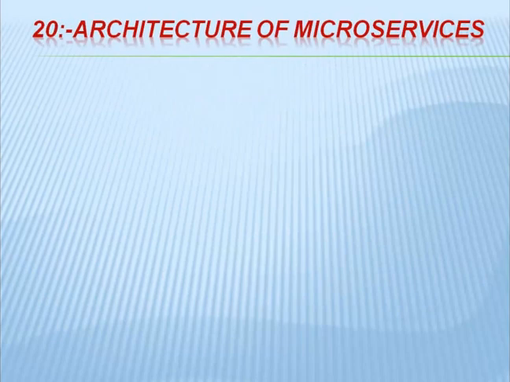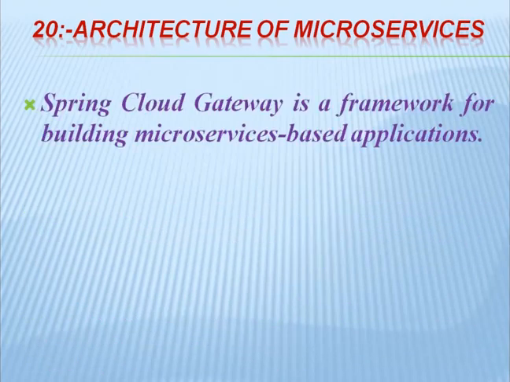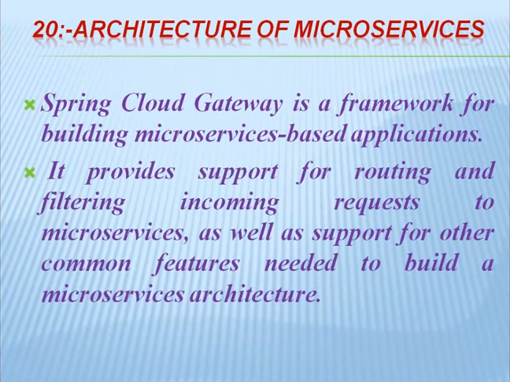Next, the architecture of microservices. What is the architecture of microservices? Simply, we can say this is the Spring Cloud Gateway. The Spring Cloud Gateway is a framework for building microservice based applications, and it provides support for routing and filtering incoming requests to microservices, as well as support for other common features needed to build a microservice architecture.